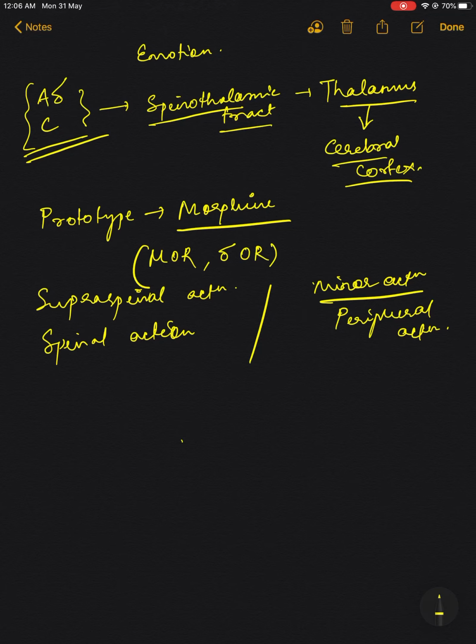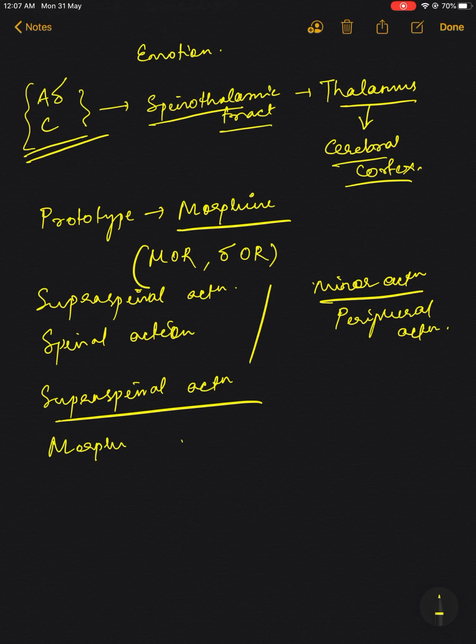Okay, so first coming to the supraspinal action. So in this, morphine, when it is injected intracerebroventricularly, it relieves pain.